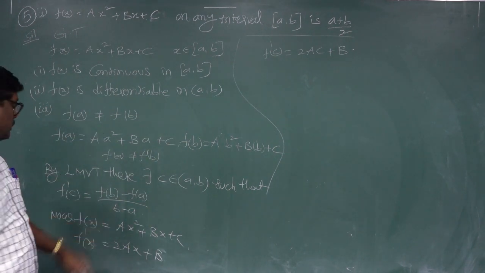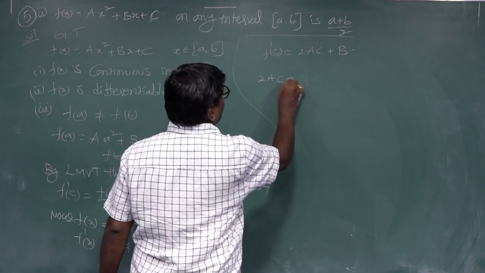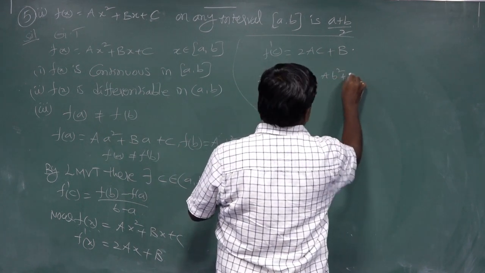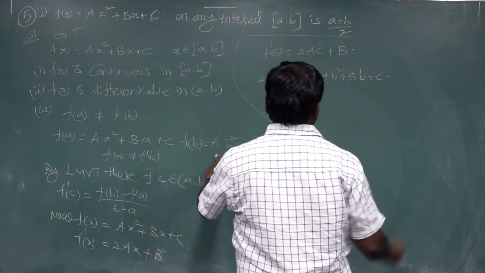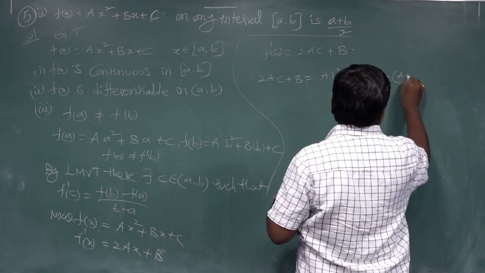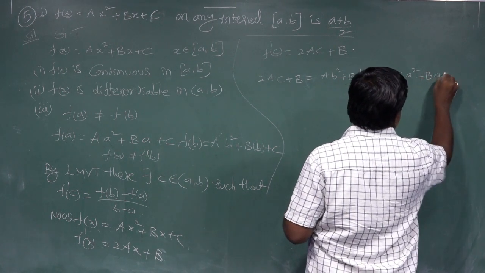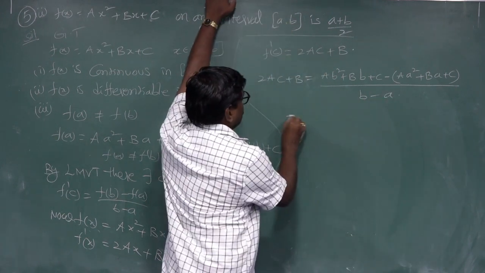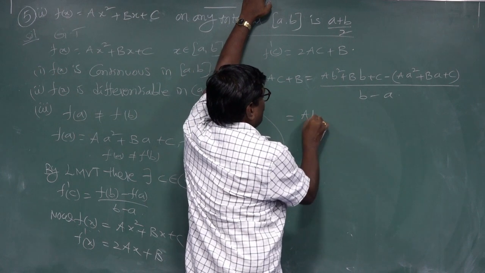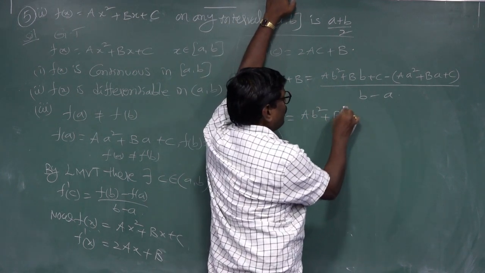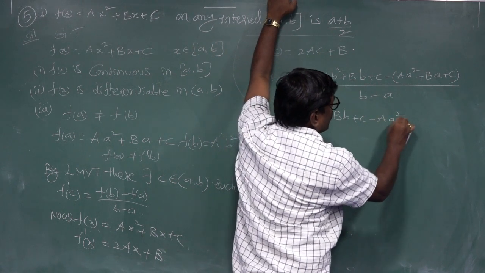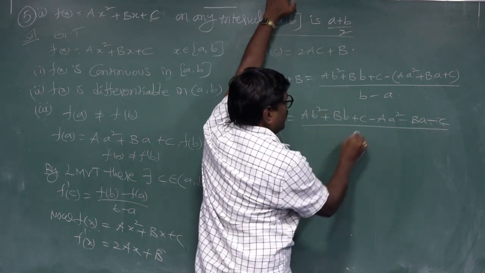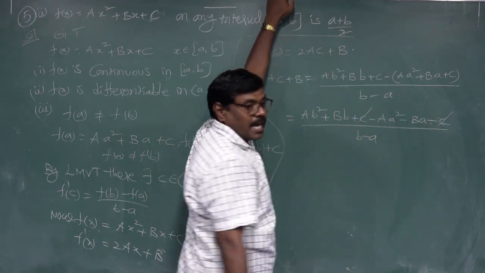Substituting, this f dash C value is 2 a c plus b equal to f of B, which is A B square plus B B plus C, minus this A square plus B A plus C, by B minus A. Now this multiplication: minus A B square plus B B plus C minus A square minus B A plus C. C minus C cancel.